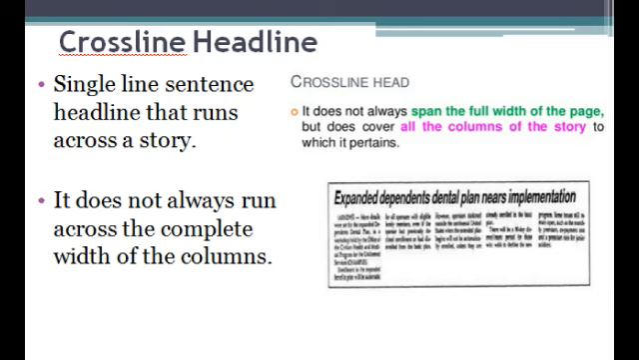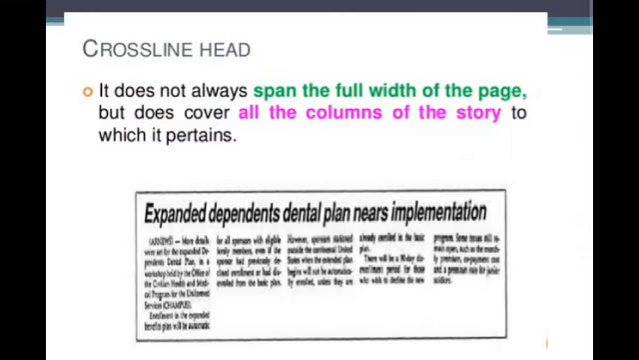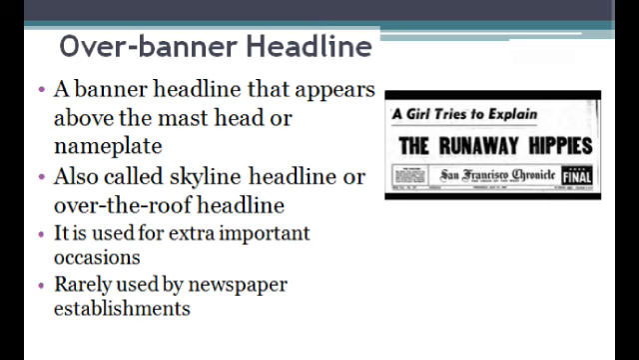Crossline headline. The crossline headline is a single line sentence headline that runs across a story. It does not always run across the complete width of the columns. So it might be centered over the columns. It must not get to the end of the columns. Over banner headline.